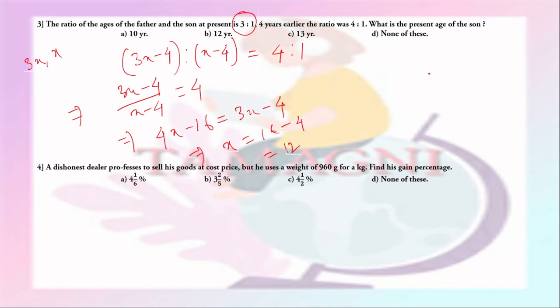So the present age of the son, which is taken as x, will be 12 years. So option B is the right answer.